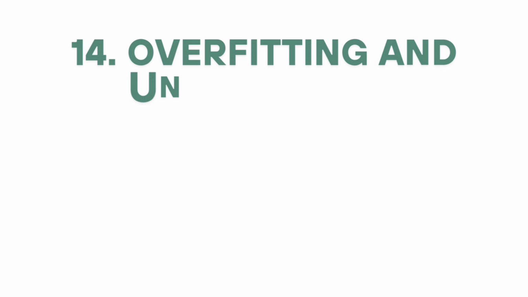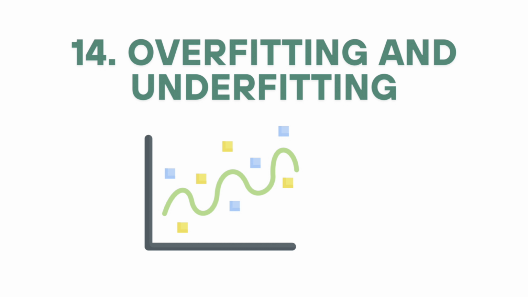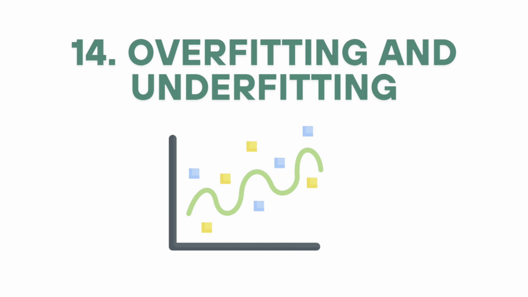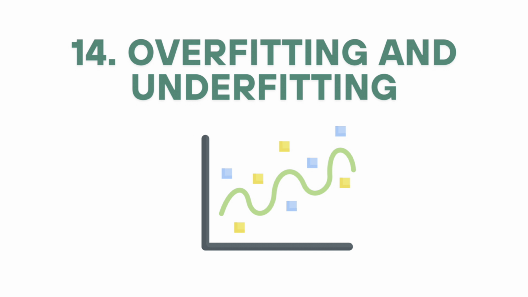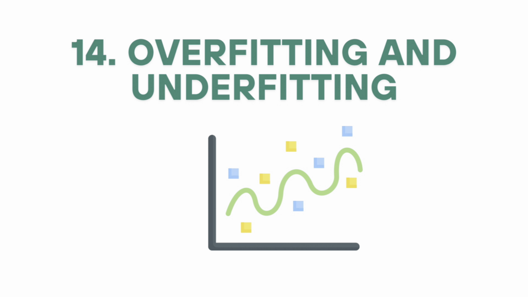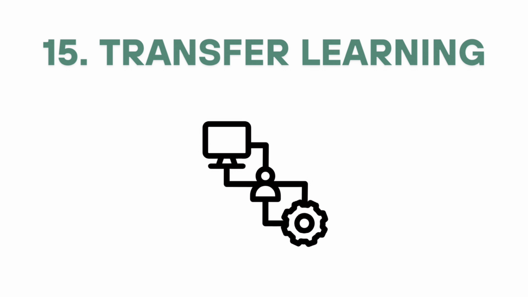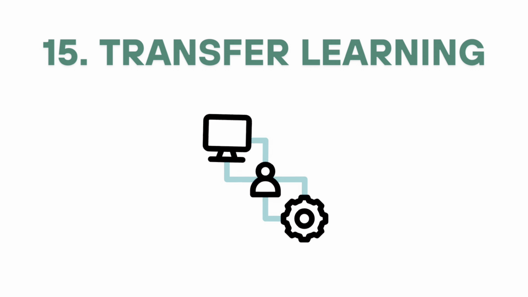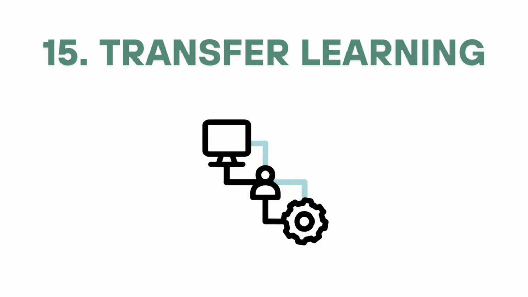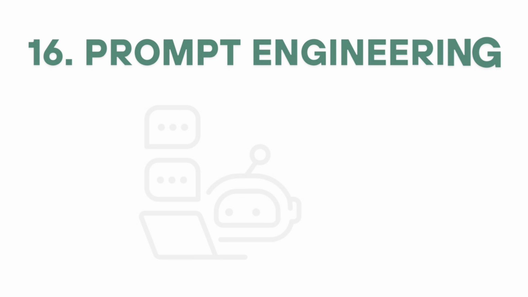14. Overfitting and underfitting. Overfitting: the model learns the training data too well, including noise. Underfitting: the model is too simple to capture the underlying pattern. 15. Transfer learning. Reusing a pre-trained model on a new task with limited data. Saves time and computing resources. 16. Prompt engineering.